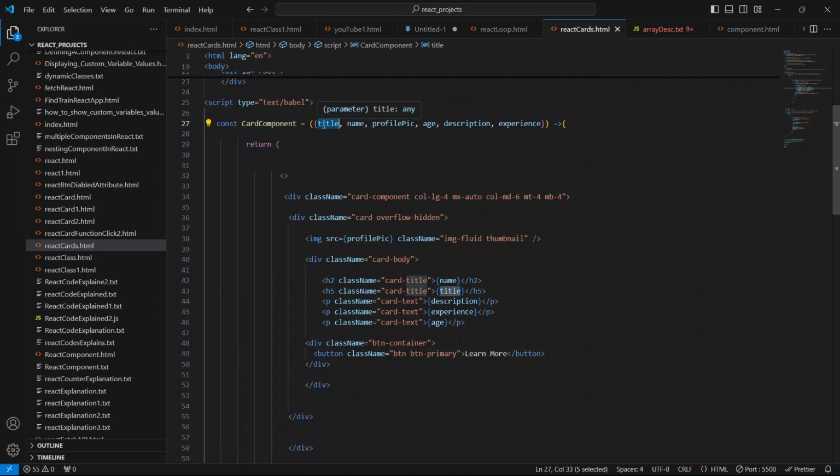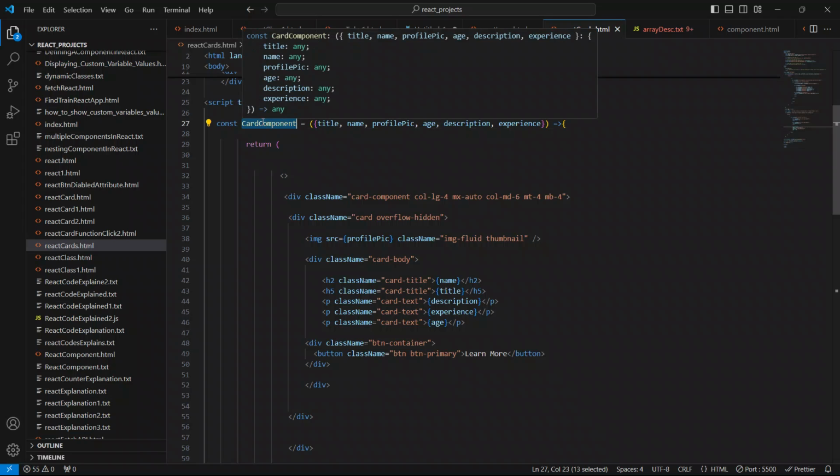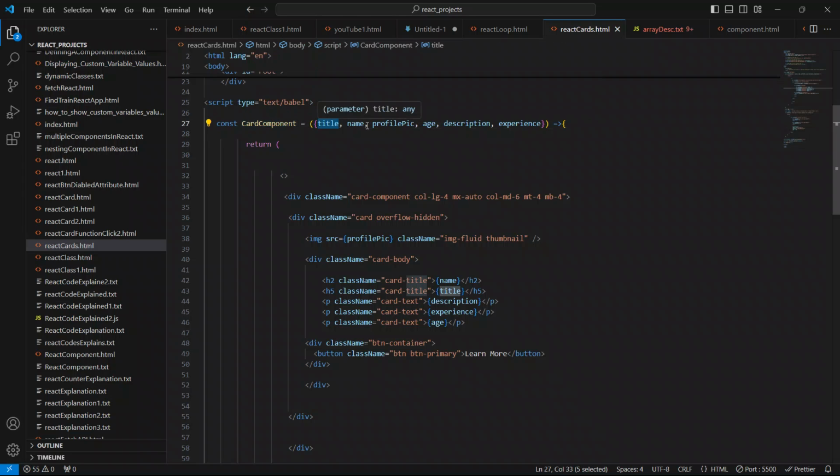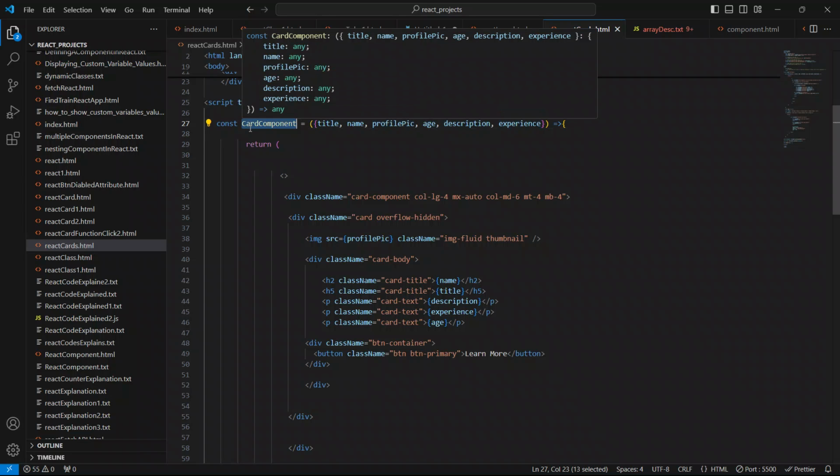So guys, always remember, I explained already in my previous two videos that a prop can be thought of as an input to this card component. These props, title, name, profile, age, description, and experience, can be thought of as input to this card component.